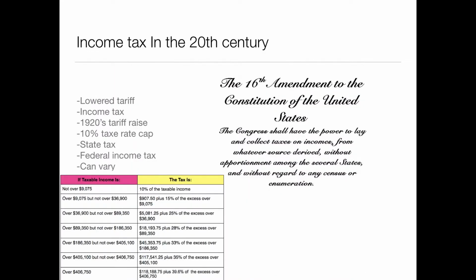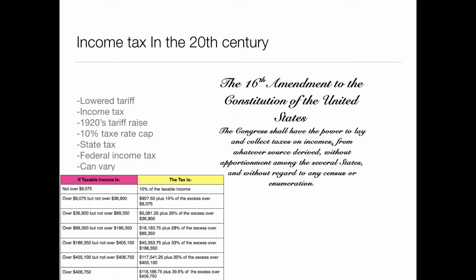So when does income tax come into play? First off, an income tax is the percentage of a person's income that the government can claim. This can vary from person to person as well as state to state. But compared to state taxes, everyone pays a federal income tax, which is stated in the 16th Amendment. It states that the government has the right to claim that money. In the early 20th century, when this happened, tariffs decreased. The government collected on how much people made instead of what they spent on. In the World War I era, tariffs increased again, and some even wanted a cap for tax rates at 10%, but no one ever thought they would go higher than that.